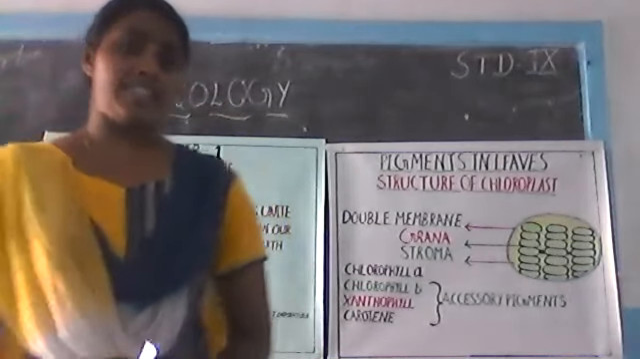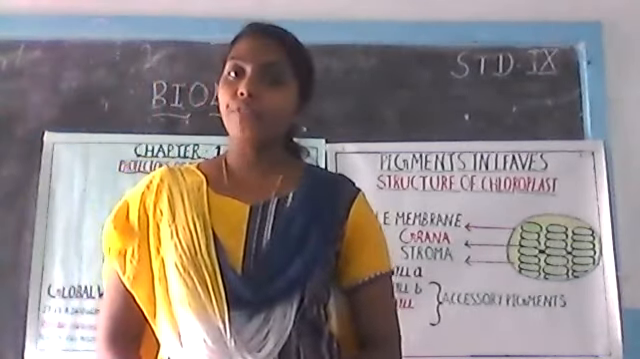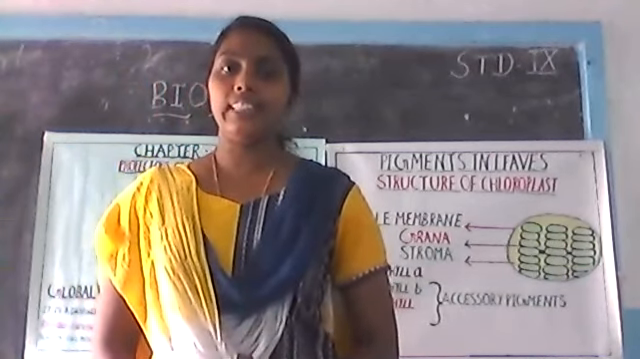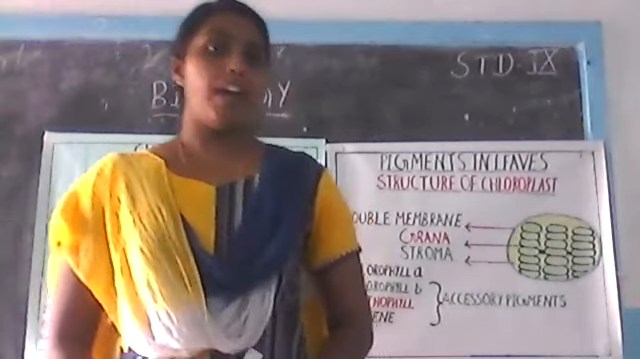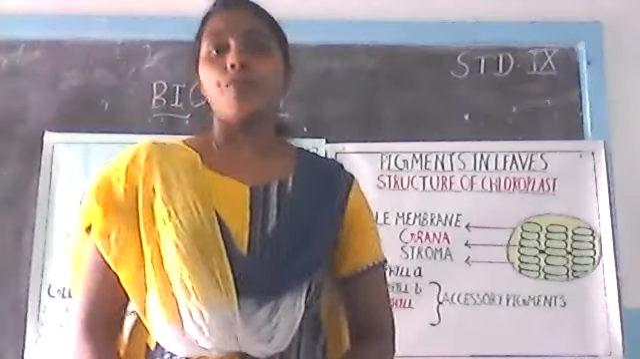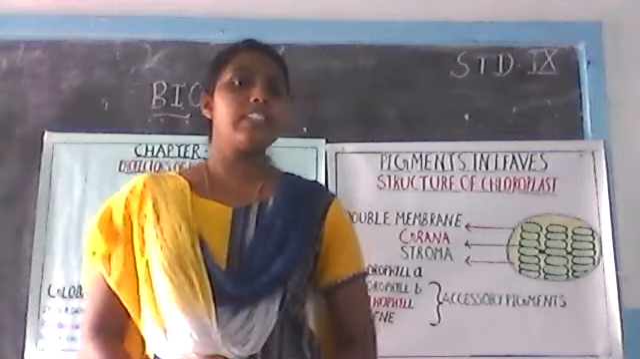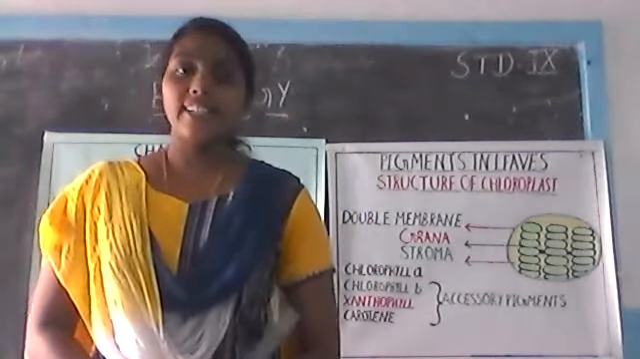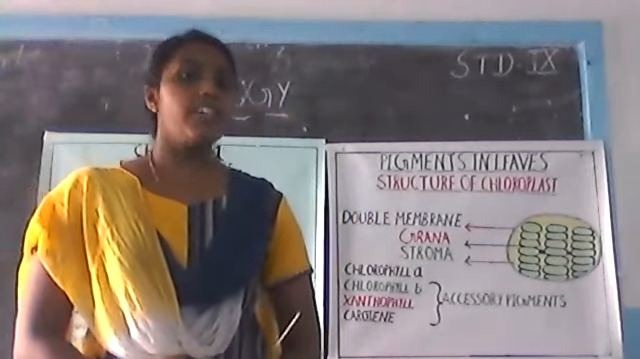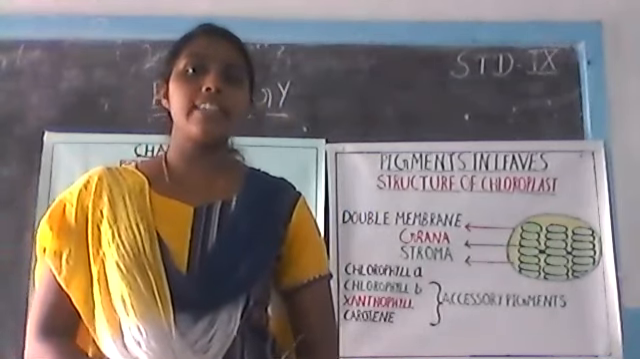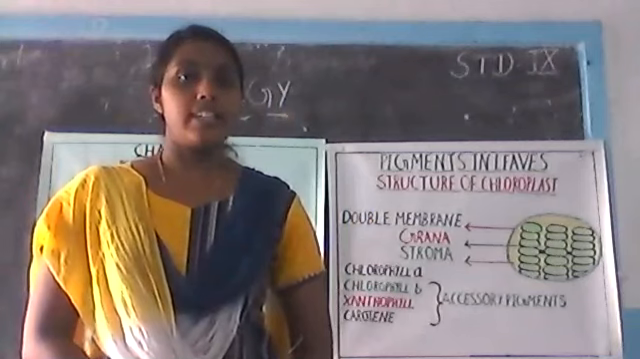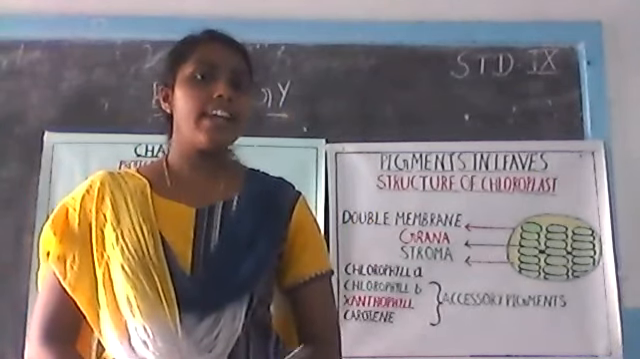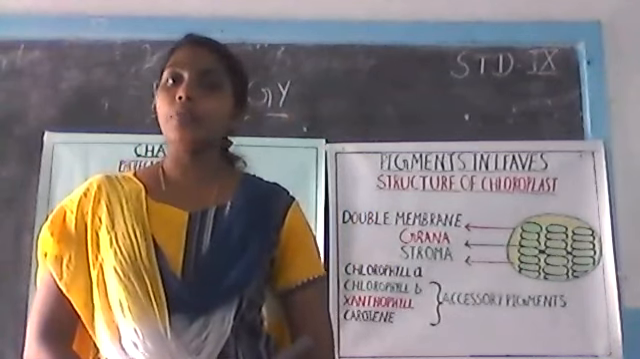But we have all studied how plants prepare food. The process is called photosynthesis. In photosynthesis, how do they prepare food? In the presence of sunlight, using carbon dioxide and water, plants prepare food.